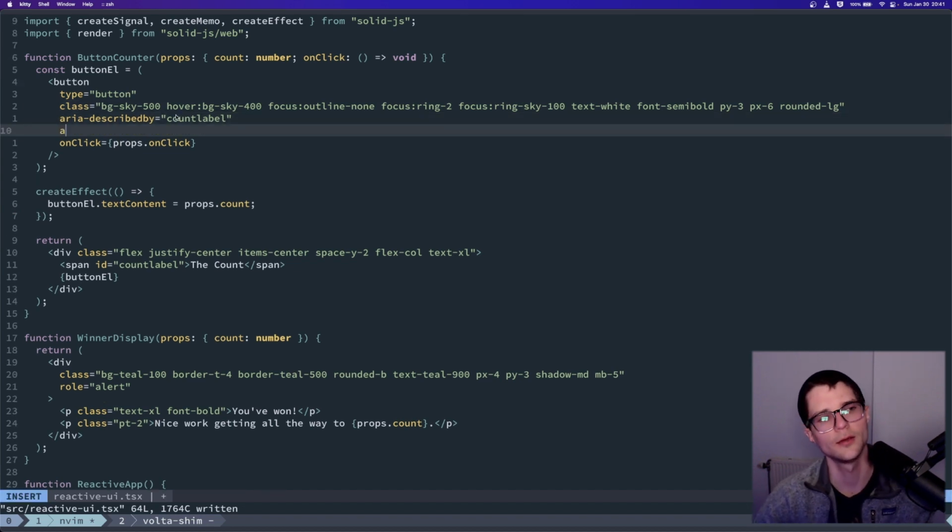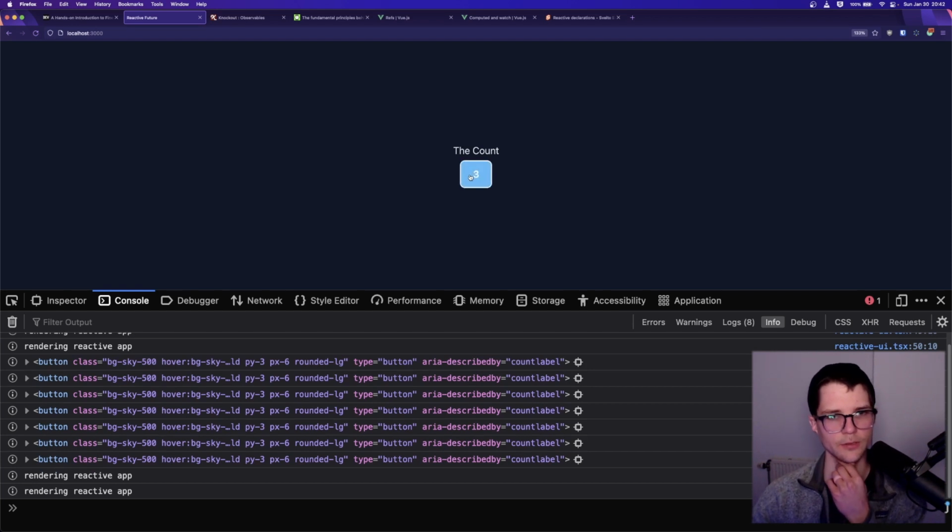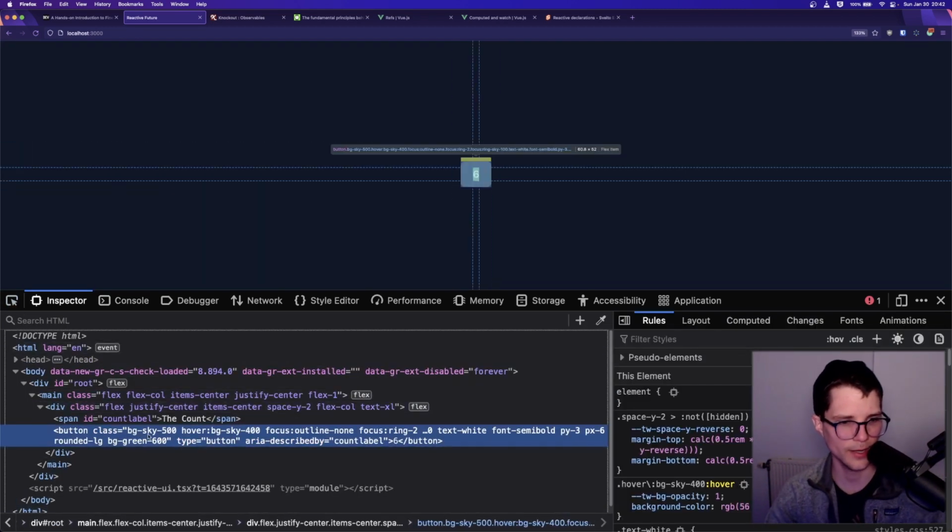So I can do something like, maybe I want to do something like bg-green-600. I like that. I'm going to add a special class when props.count is greater than 5. All right, so let's see what happens here. If I do this, eventually I get to 6, and all of a sudden my class changes. My class attribute now has inside of here this bg-green-600.